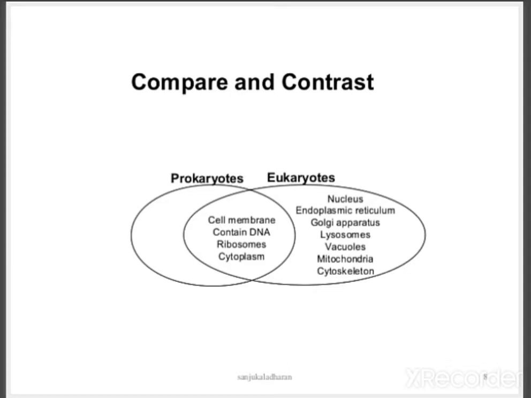But eukaryotes have, in addition, the nucleus, endoplasmic reticulum, Golgi complex, lysosomes, vacuoles, mitochondria and cytoskeleton. In prokaryotic cells, the plasma membrane is of similar construction to that of eukaryotic cells.